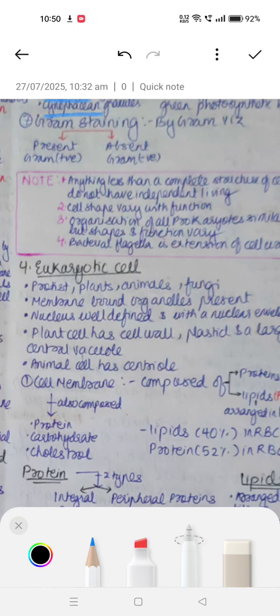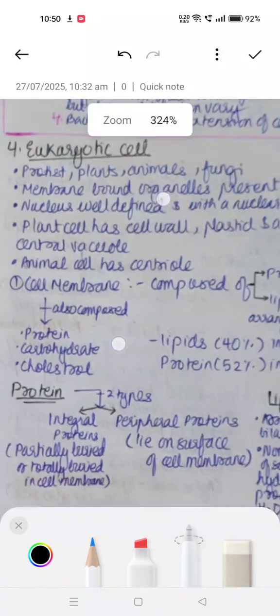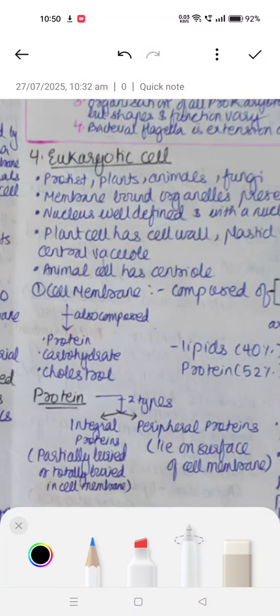Cell membrane is composed of proteins and lipoproteins, that is lipids. So the outermost cell membrane, which we also studied in prokaryotes, here is composed of proteins and lipids. The cell membrane is also composed of carbohydrates and cholesterol, which is very important to note. So the cell membrane consists of majorly four things. What are they? It consists of proteins, lipids, carbohydrates, and cholesterol.